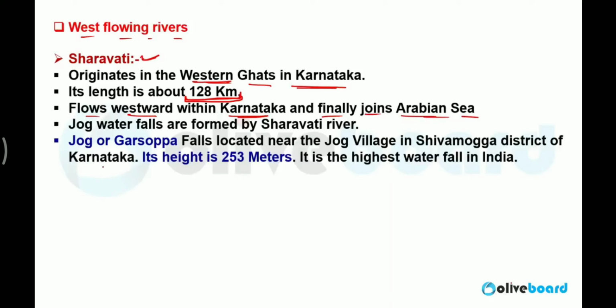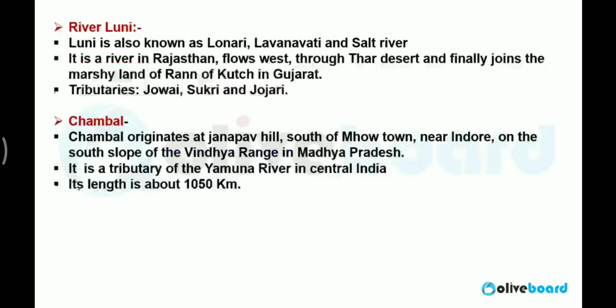Saravati is also known for Jog waterfall, also known as Garsoppa waterfall. Jog or Garsoppa is the highest waterfall in India, situated on Saravati river. Its height is 253 meters. It is situated in Shimoga district of Karnataka. They can ask you during the examination: Jog or Garsoppa waterfall is situated on which river? The answer will be Saravati river.